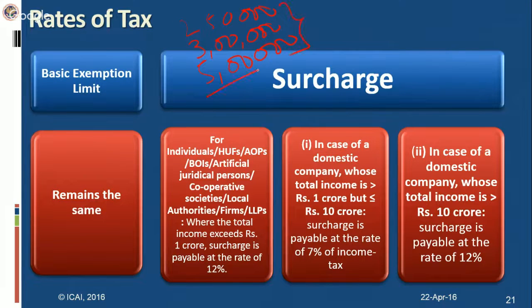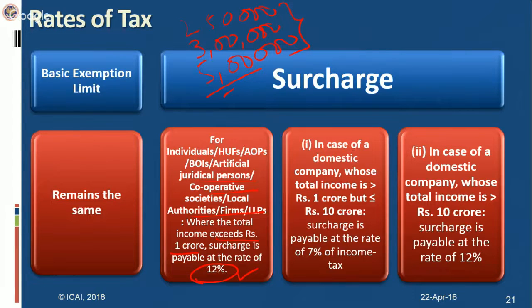In case of surcharge, however, there are changes. The surcharge rate will increase from 10% to 12% in case of individuals, HUF, BOI, artificial juridical person, cooperative society, local authorities, firms and LLP, where the total income exceeds rupees 1 crore. See the words: when the total income is 1 crore, no surcharge is payable. However, when it exceeds even by 1 rupee over 1 crore, then surcharge is payable at the rate of 12%.